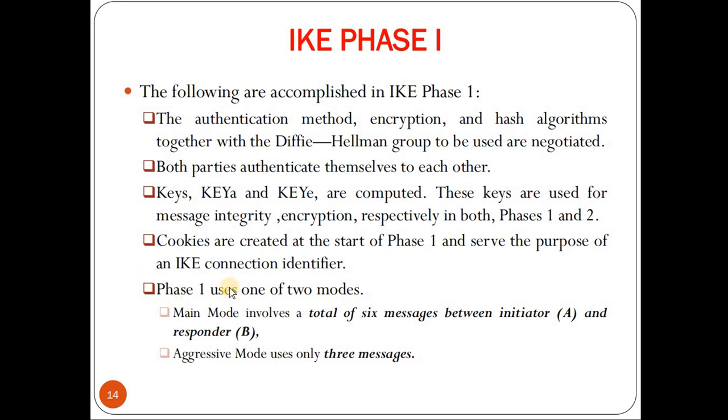Phase 1 uses one of two modes, that is main mode or aggressive mode. Main mode involves a total of 6 messages between the initiator and the responder, whereas aggressive mode uses only 3 messages. Next we will go through phase 1 main mode, which involves a total of 6 messages between the initiator and the responder.